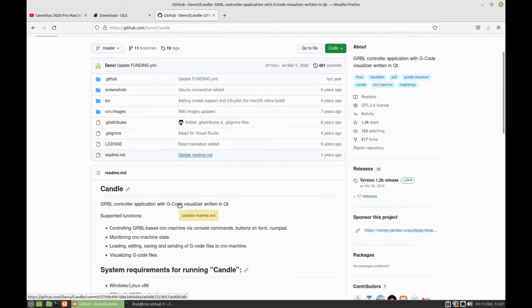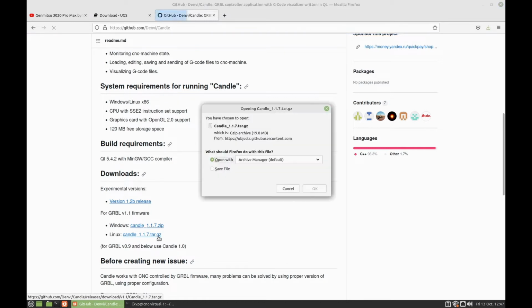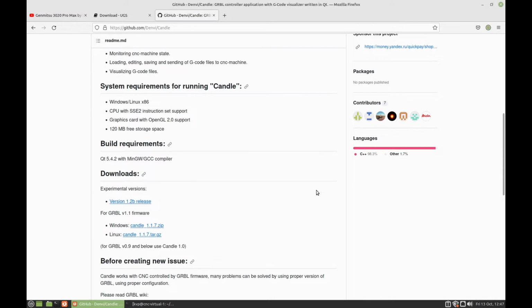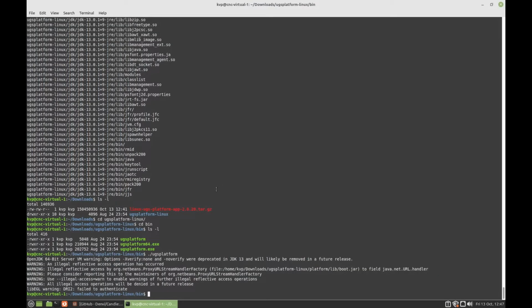We're going to go into the GitHub page here and download the binary for Linux. Again, it's a tar.gz file. So we'll click on it. We're going to save it, and it'll go into our downloads folder. And this is a small file. So let's go back into this window, and we're going to go